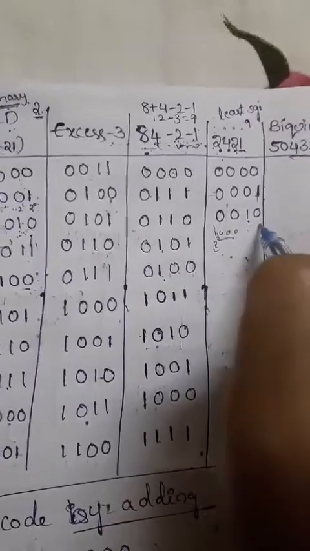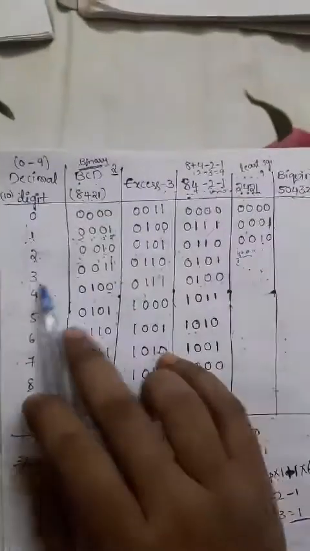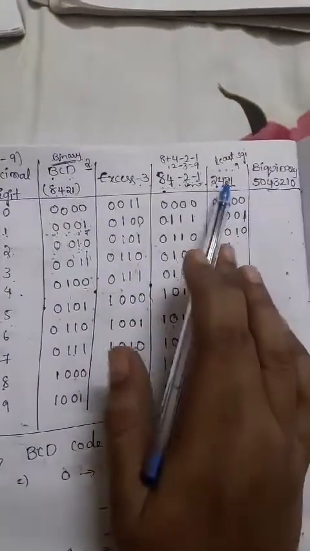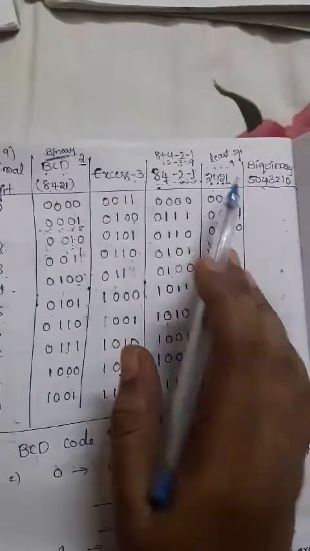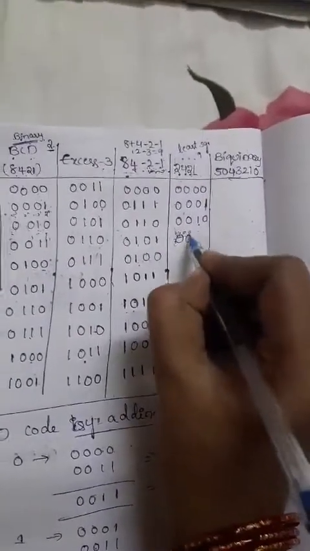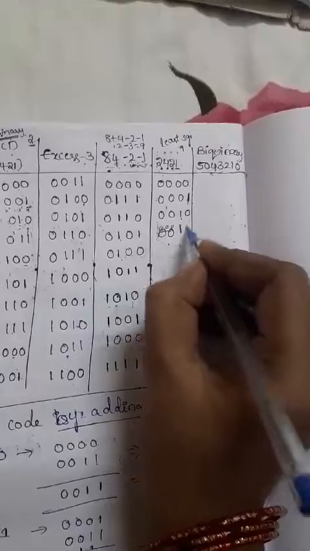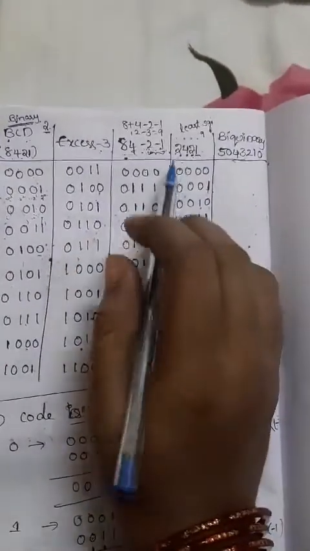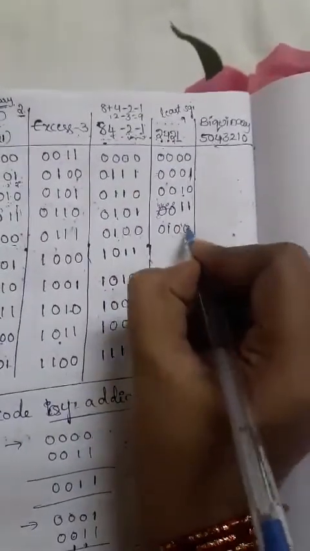That's why I write 0010 here. And next, 3: how to write 3? 2 plus 1, 3. So I write 0011, where the 2 and 1 are highlighted. And the next digit, 4, is directly itself, so we write 0100.